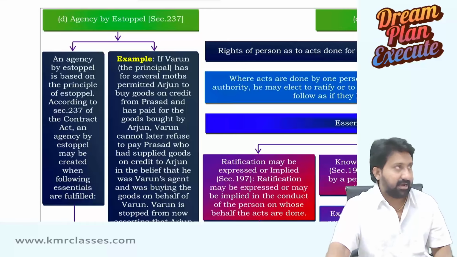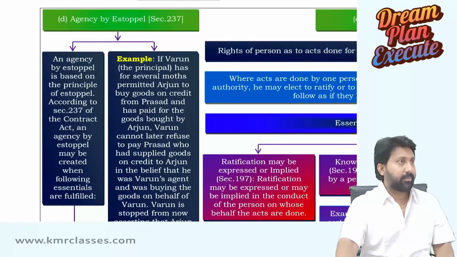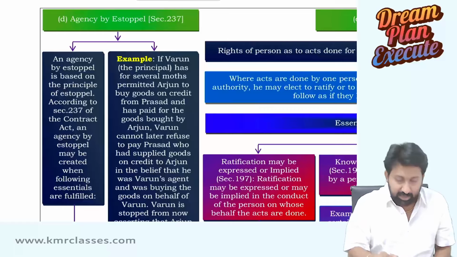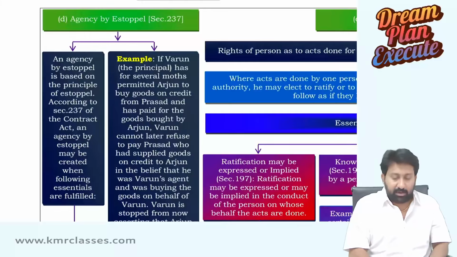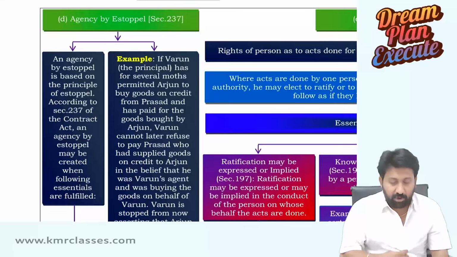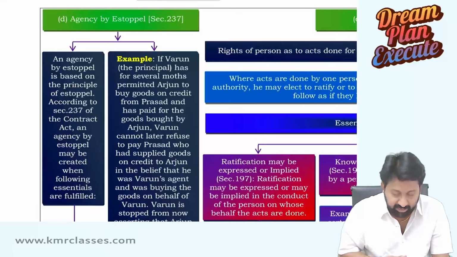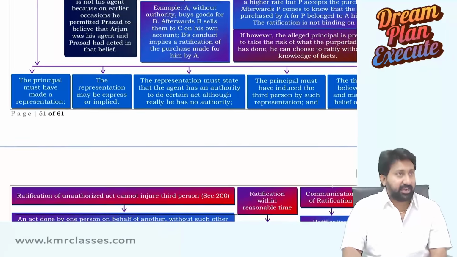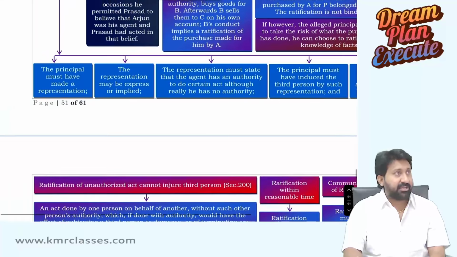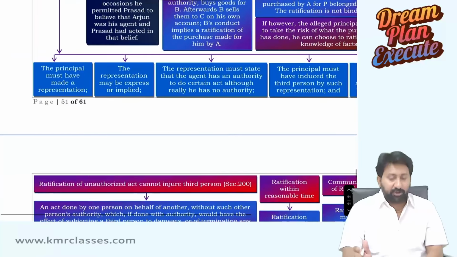Okay, let's read. An agency by Estoppel is based on the principle of Estoppel. According to Section 237 of the Contract Act, an agency by Estoppel may be created when the following essentials are fulfilled. When Estoppel will be created, there are 5 conditions, 1, 2, 3, 4, 5. Those 5 you need to fulfill.